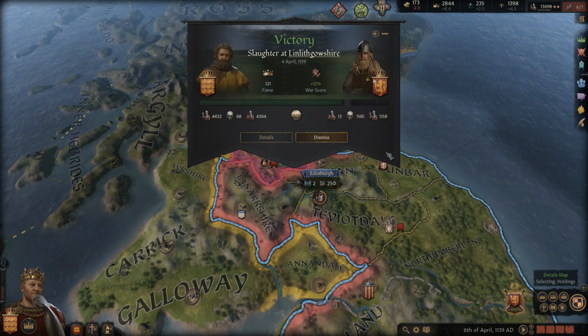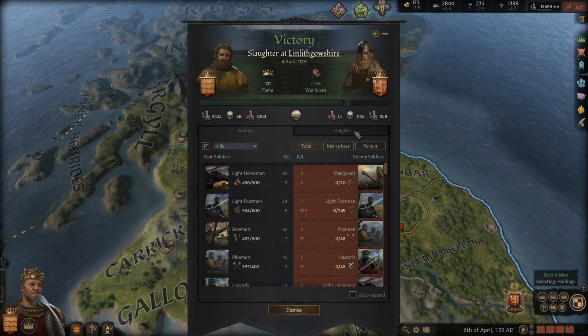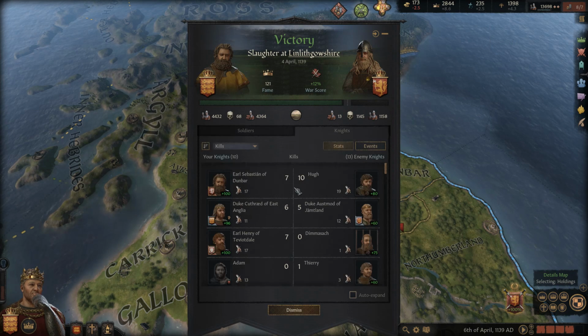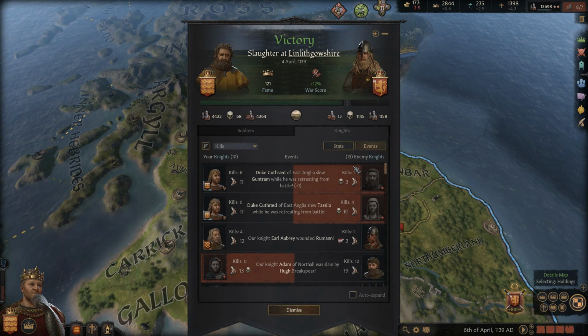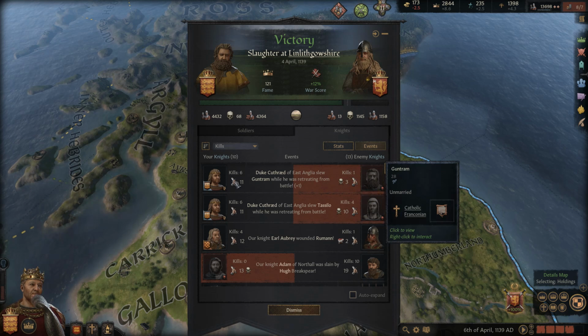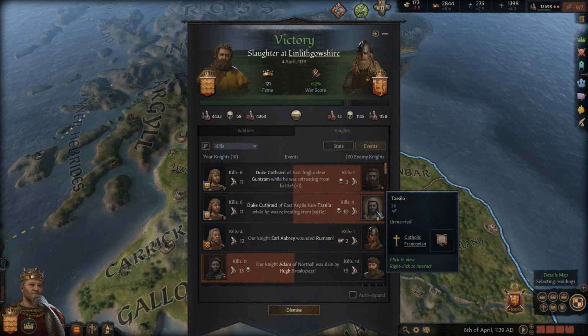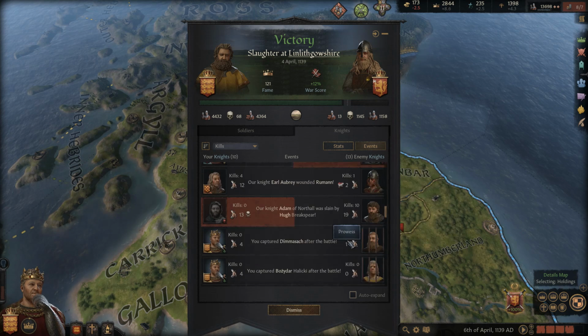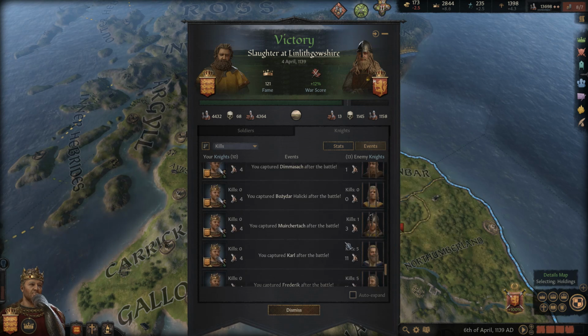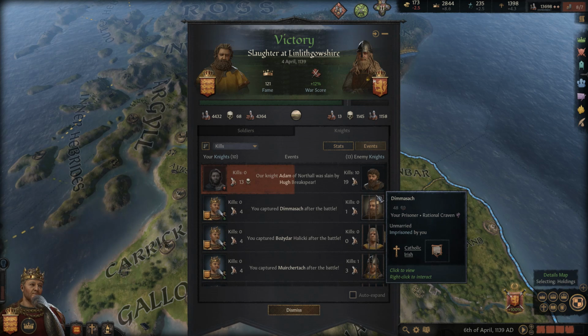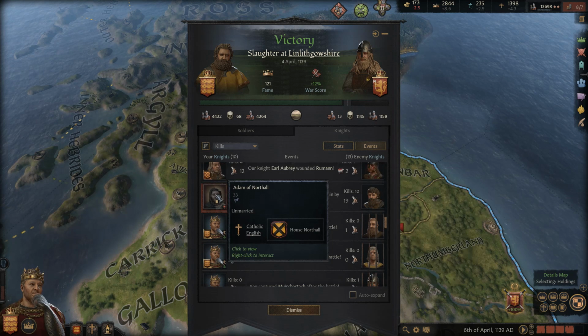We'll take a look and see what happened here. See the details. So we didn't kill very many men because, of course, there weren't very many to kill. So it looks like in this one, our brother-in-law and chancellor, the Duke of East Anglia, got several kills. Alright, good job, man. And we also captured a ton of people. And here's the knight that we had slain.